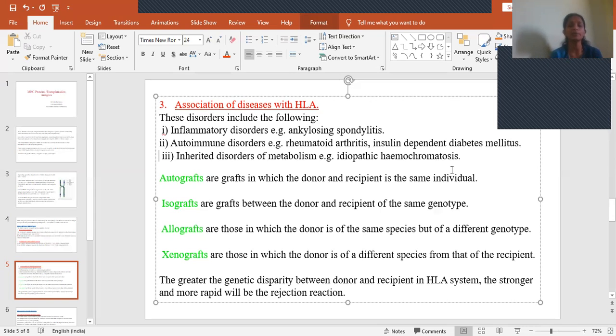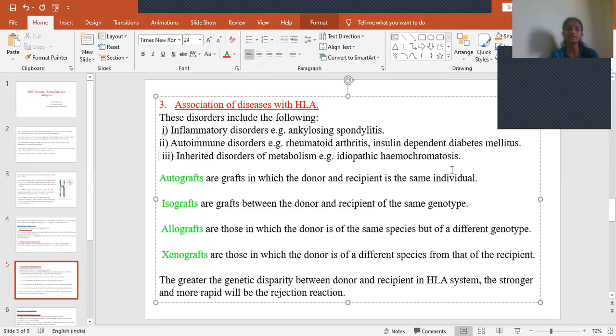Okay. And then coming to isografts. Iso means similar, same. So isograft means the donor and the recipient will be of the same genotype. And then allografts are of the same species but different genotype.